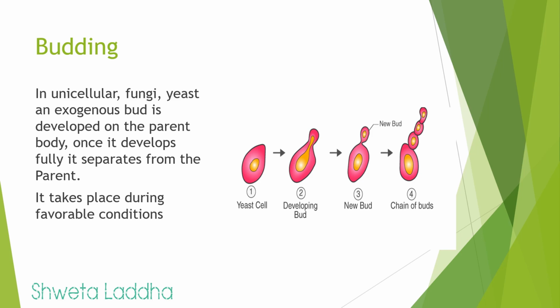Second type of asexual reproduction is budding. In unicellular fungi like yeast, an exogenous, meaning outside the body, bud is developed on the parent body. Once it is fully developed, it will then separate from the parent. This usually occurs during favorable conditions. Budding is also seen in animals like hydra or sponges.